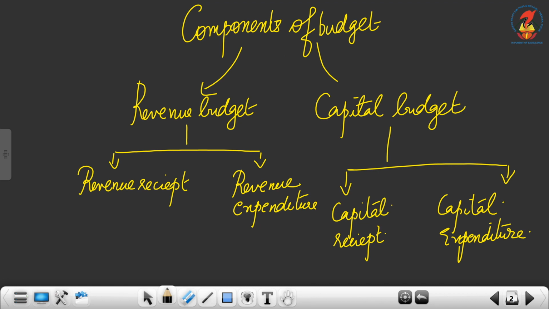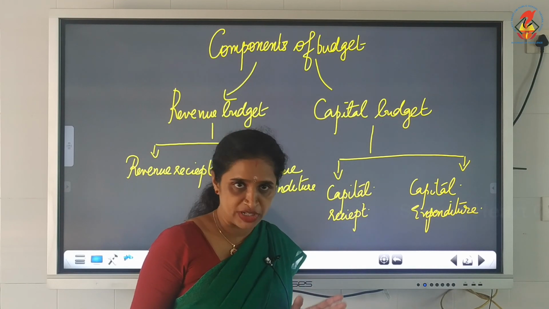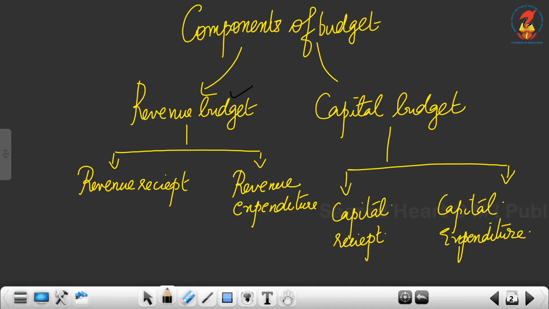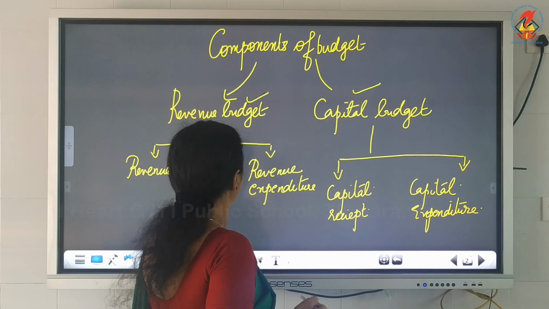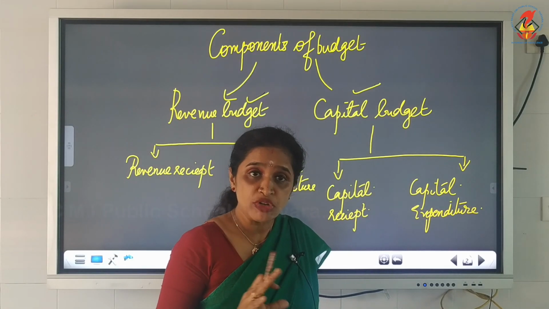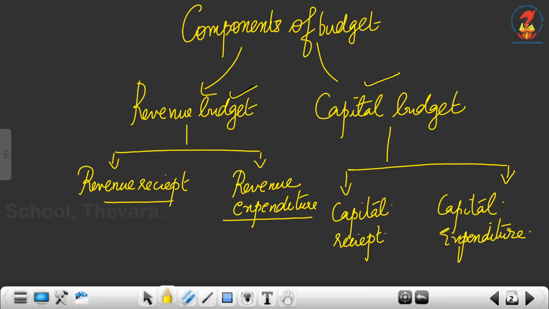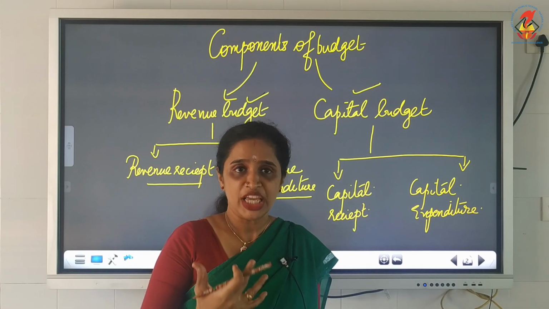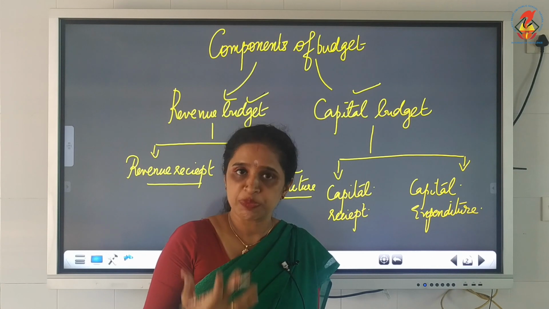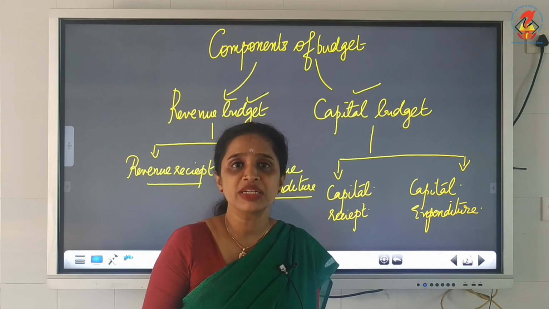Mainly there are two components of government budget. They are revenue budget and capital budget. Under the revenue budget, we have two subdivisions: revenue receipt and revenue expenditure. What do you mean by receipt? The money inflow is known as receipt. Expenditure means money outflow, the payment that we make.